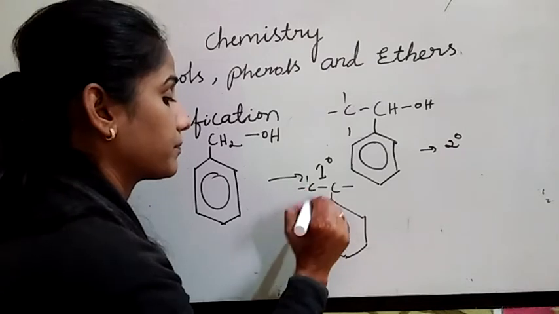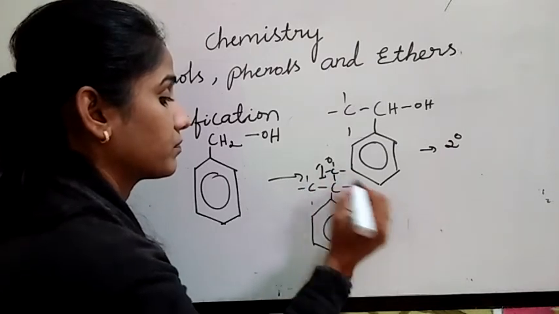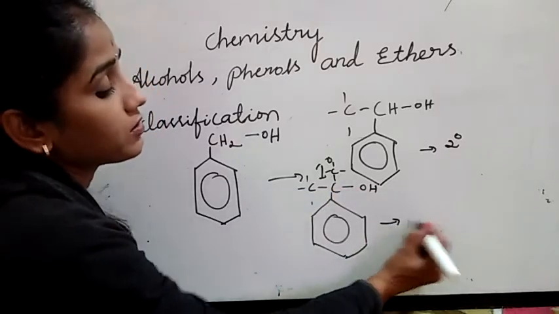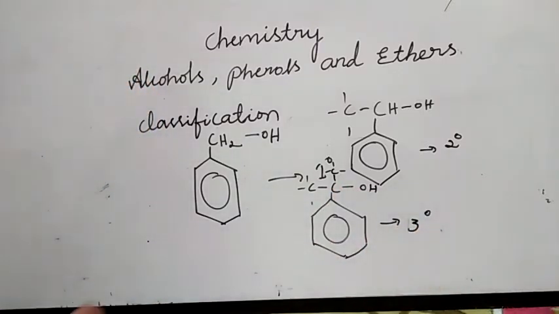Like this you should write OH. This OH group is attached to tertiary carbon atom. This is tertiary benzylic alcohols. You know now allylic alcohols and benzylic alcohols.